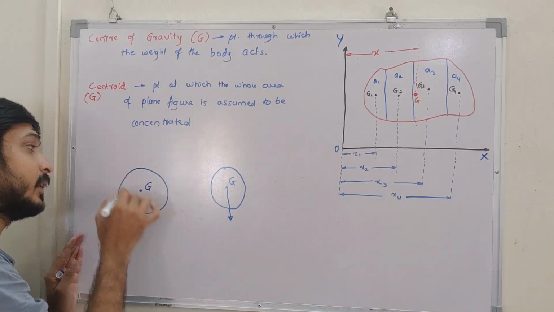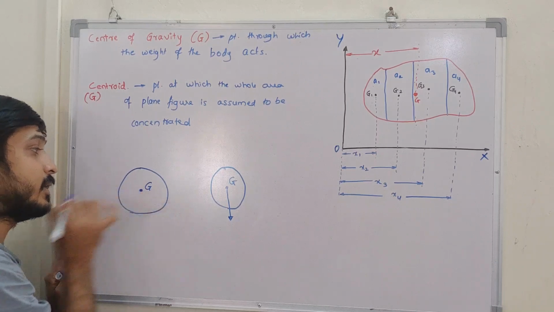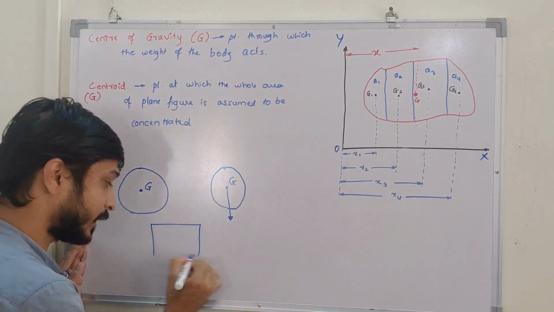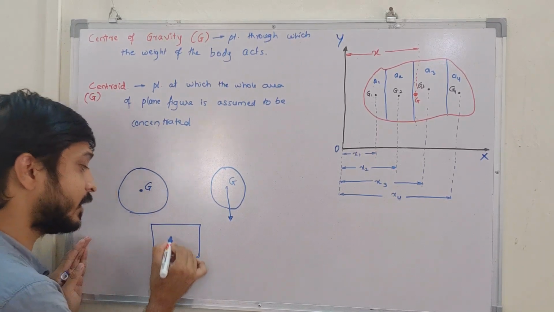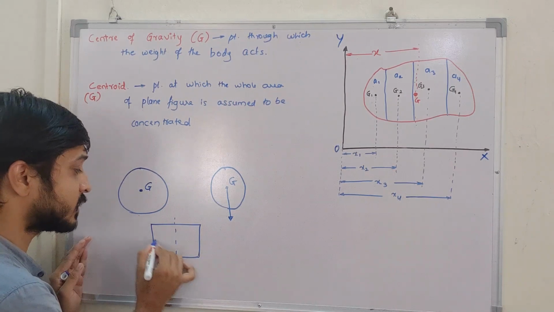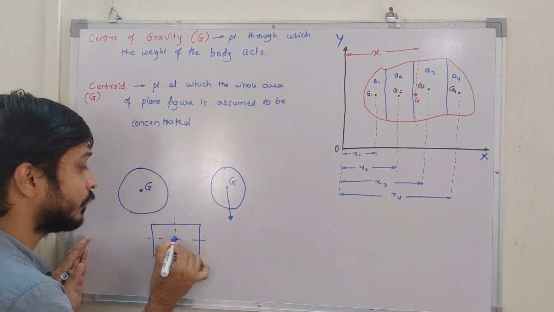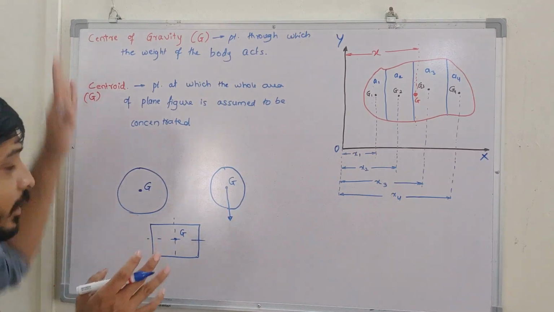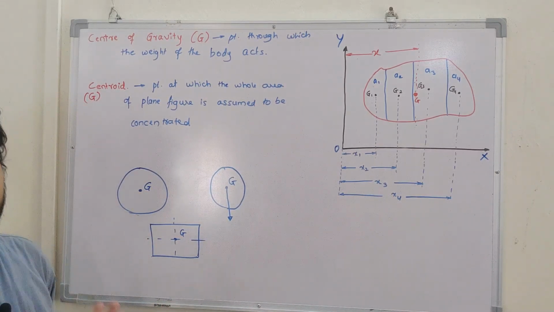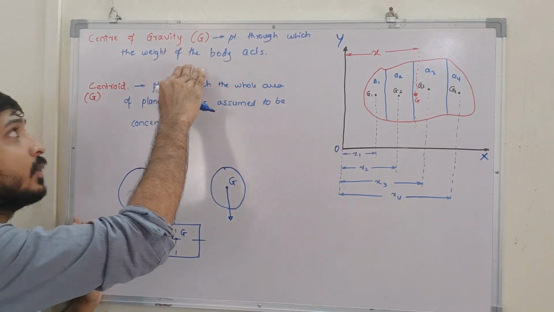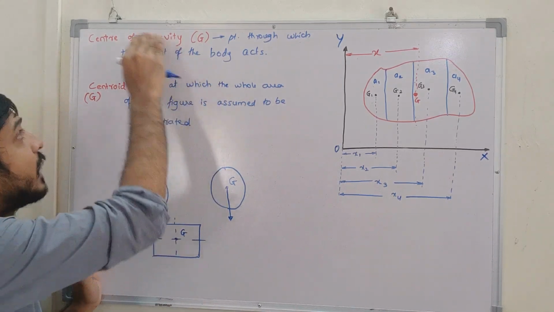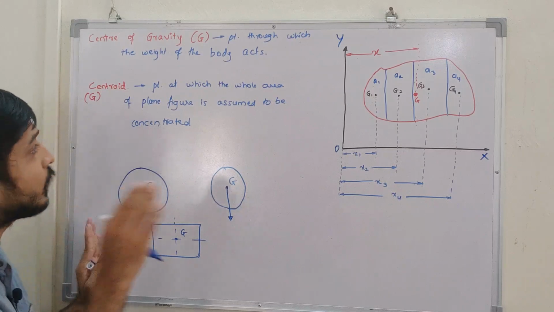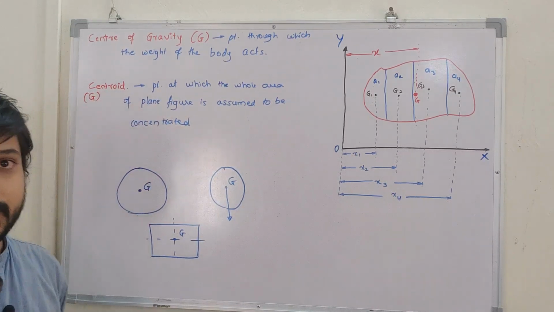For a circle, the area is concentrated at the center. For a rectangle, half from this side and half from this side, this point we call the centroid. Here centroid and center of gravity are both denoted by the same letter G. When we talk about the weight of the body, we call it center of gravity. When we are talking only about area, we call it a centroid.